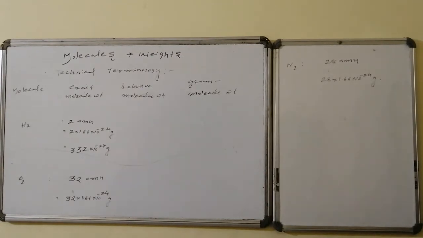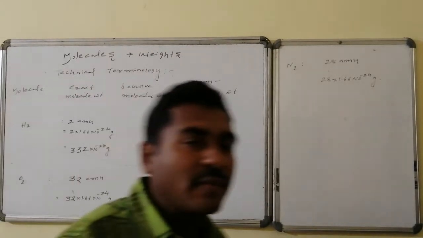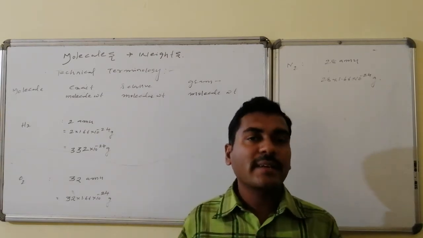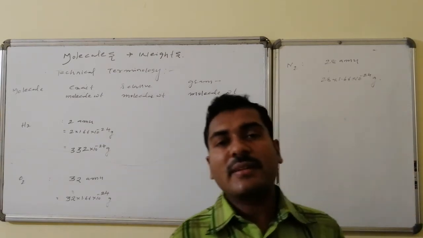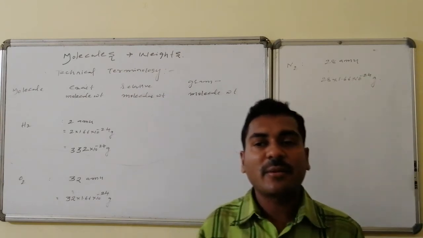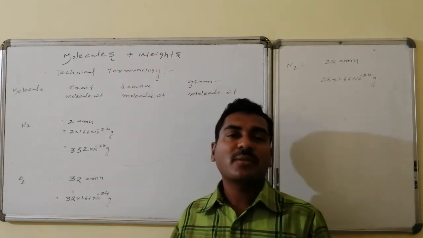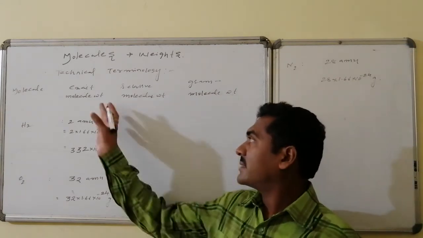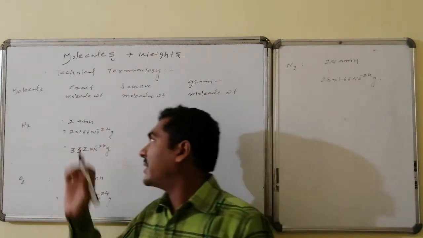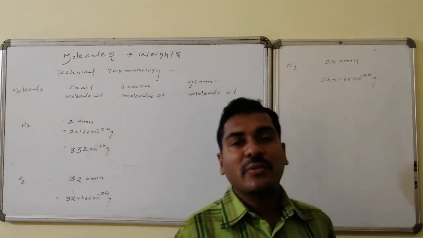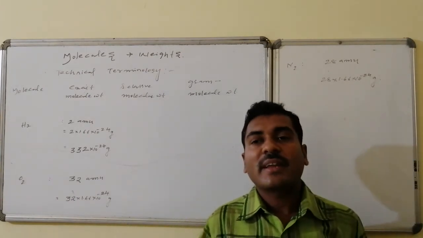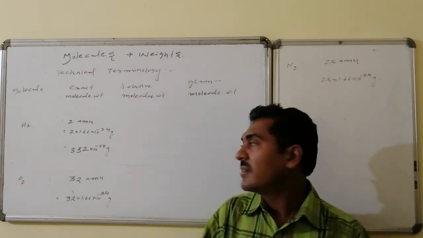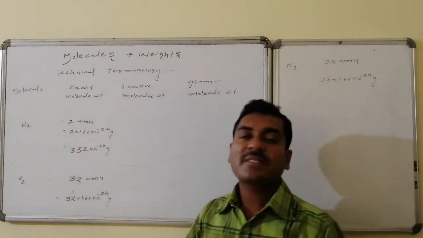Technical terminology is present in the case of molecular weights, similar to the technical terminology present in the case of atomic weights. Before going to the terminology, consider the actual molecule weight. Suppose I take hydrogen: its molecular weight is found to be 2 AMU, whereas in grams, if I want to know the exact molecule weight of hydrogen, 1 AMU becomes equal to how much?